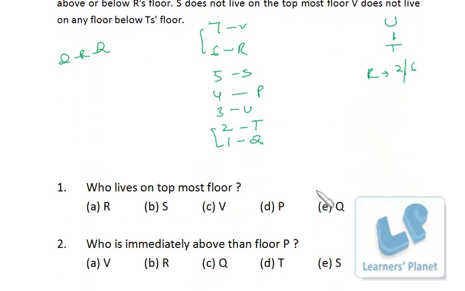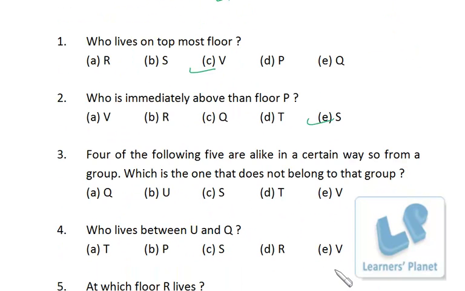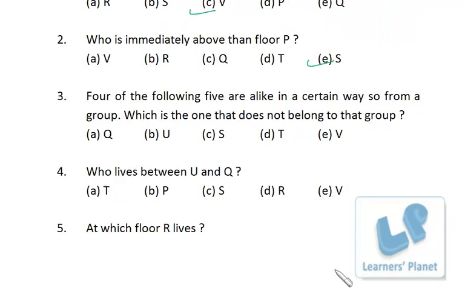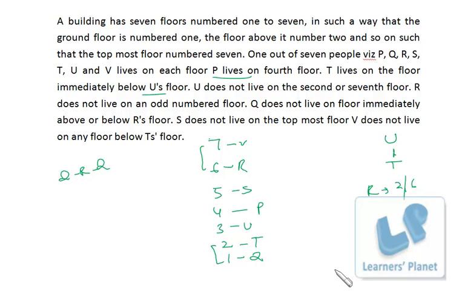So who lives on the topmost floor? So here, V. Who is immediately above P? That is S. Okay, similarly you can answer all the questions. Who lives between U and Q? R's floor. So all these questions can be answered in less than a minute. So I hope you are clear with this.